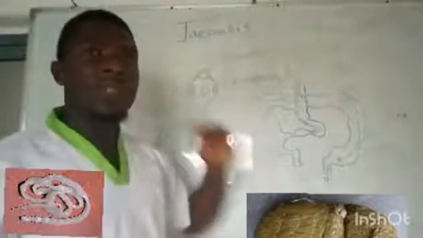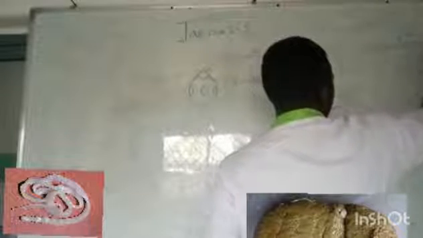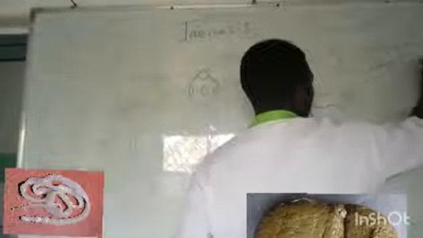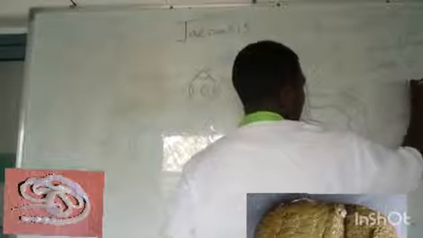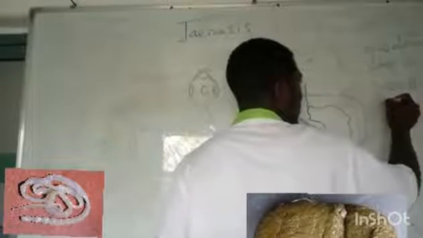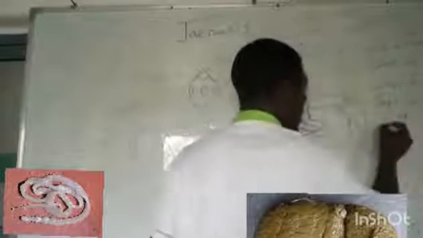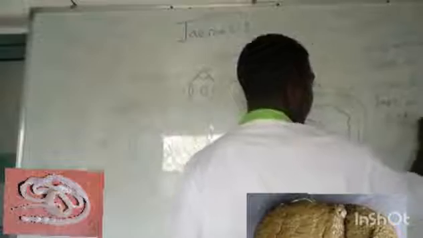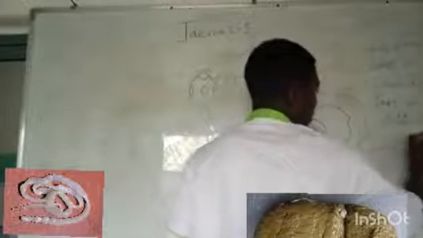What are the symptoms of this taeniasis? You have abdominal pain, loss of appetite, weakness, body weakness, loss of weight, sometimes diarrhea, and what again? Hunger. Another main important symptom is hunger.